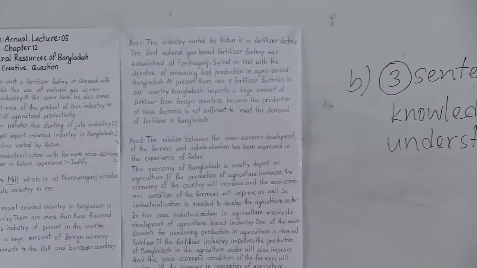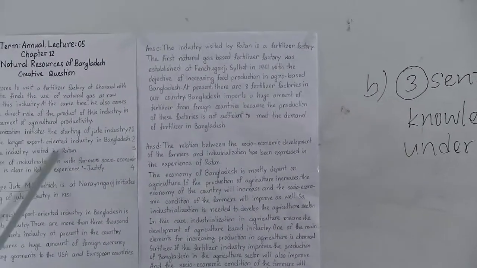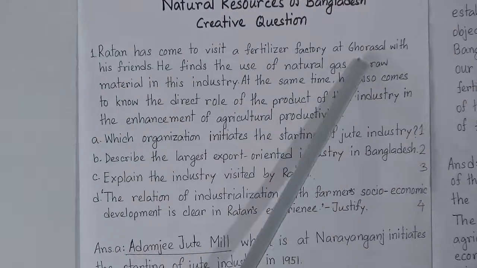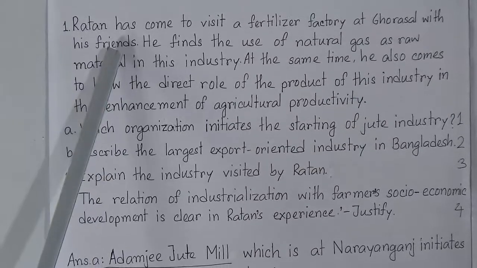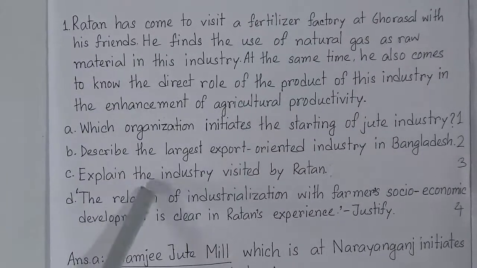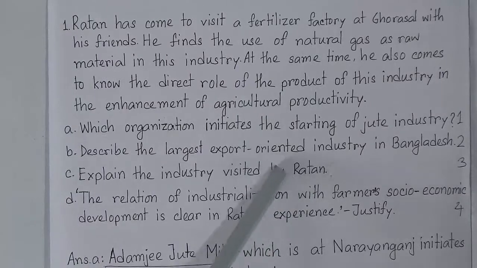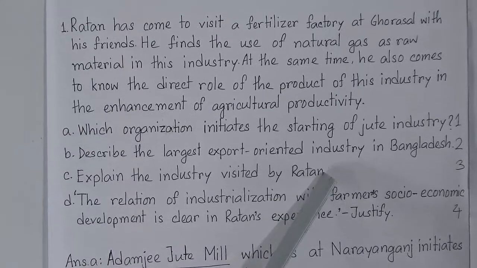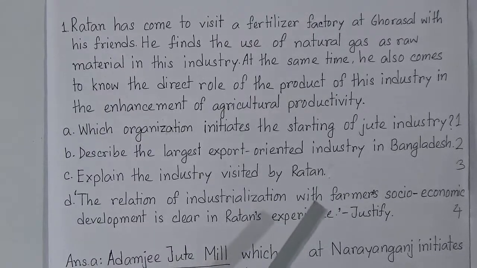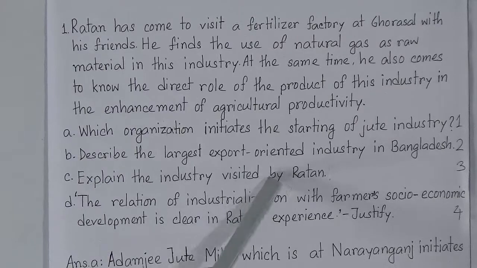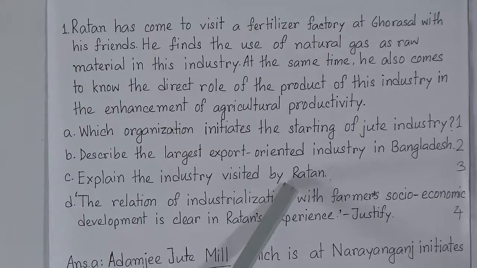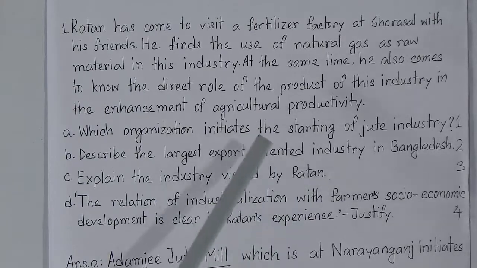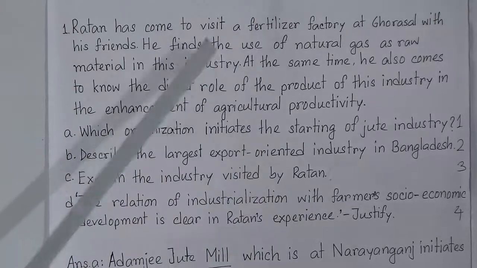Now, question number C. Explain the industry visited by Ratan. It's written that Ratan visited a fertilizer factory at Ghorashal with his friends. So, to write question number C, you need to know some information from your text and what you have understood, and then you will apply it in a new situation. That means you will give some more information on the basis of this stem.